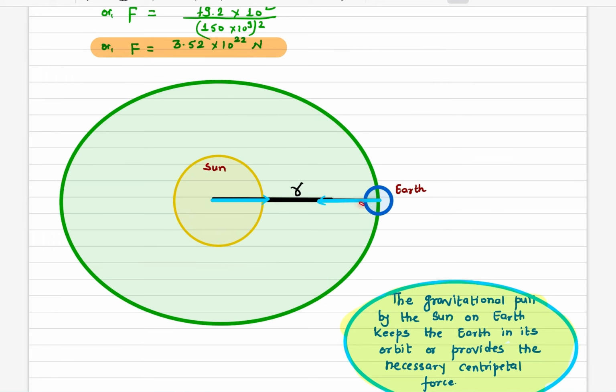It is the force of attraction by the sun on the earth which keeps the earth moving around the sun, okay, or it provides the necessary centripetal force for the earth to be in its orbit around the sun.